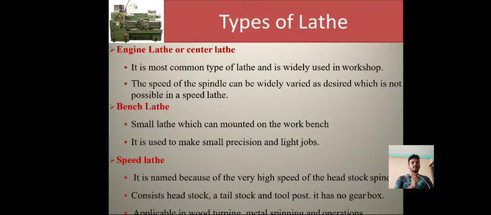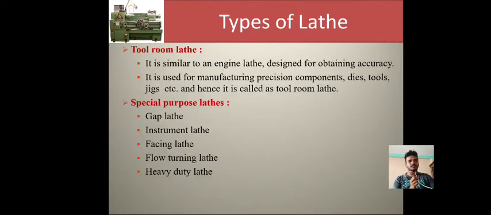Number 3, speed lathe. It is named so because of the very high speed of the headstock spindle. It consists of headstock, tailstock and tool post. It has no gearbox. It is applicable in wood turning, metal spinning and similar operations. Tool room lathe is similar to an engine lathe, designed for obtaining accuracy. It is used for manufacturing precision components, dies, tools, jigs, etc. Hence, it is called a tool room lathe.